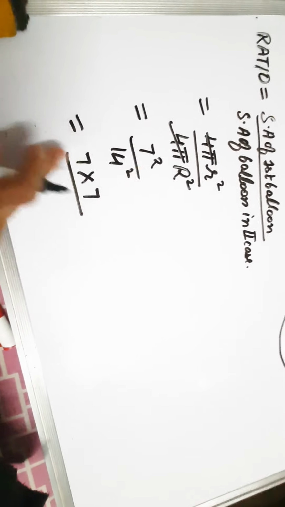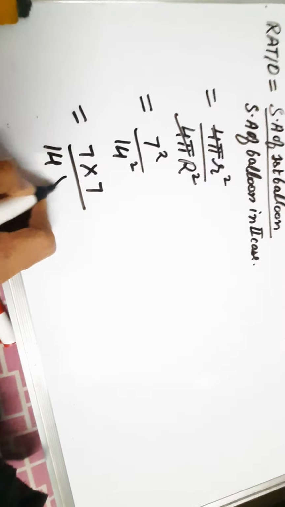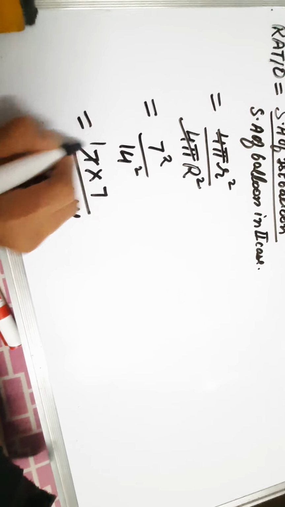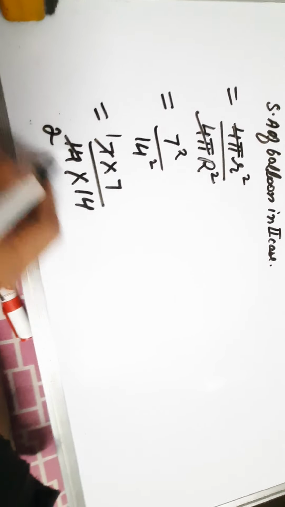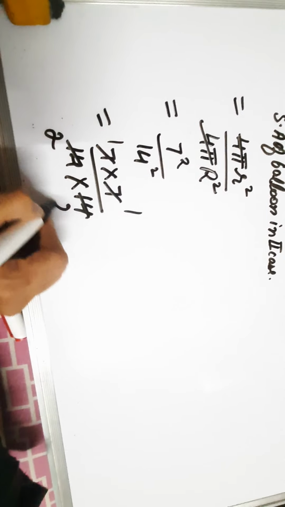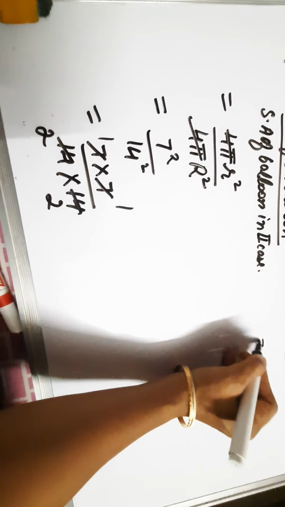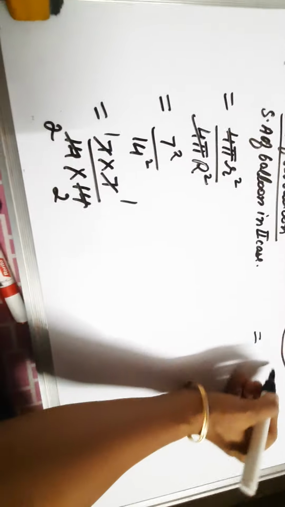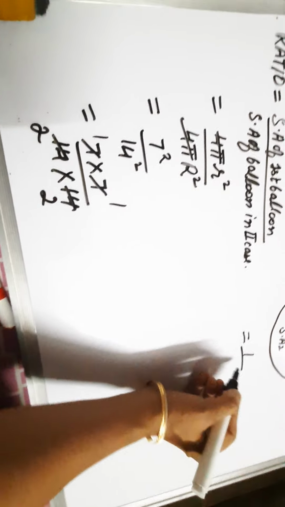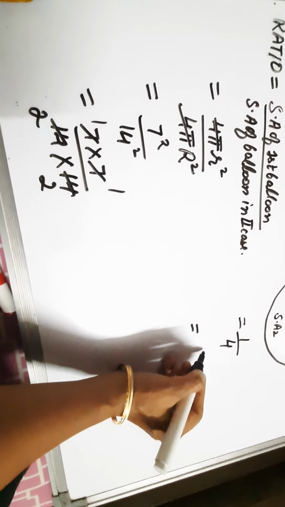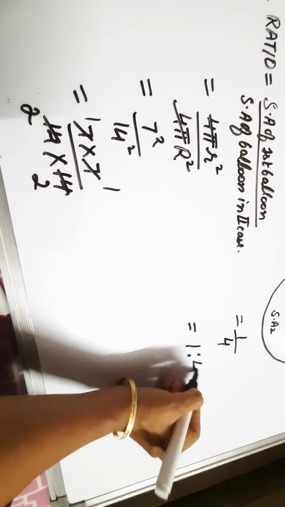Instead of taking the square, do it like this, so that cancellation happens and the calculation becomes easier. 7 1s are 7, 2s are 14, 7 1s are 7, 2s are 14. So what will be the ratio? 1 into 1 is 1 and 2 into 2 is 4. So we can say the ratio is 1:4.